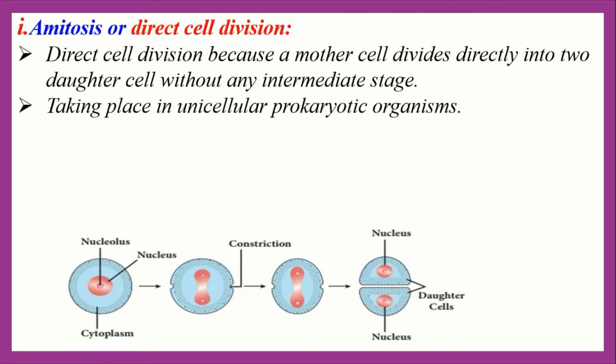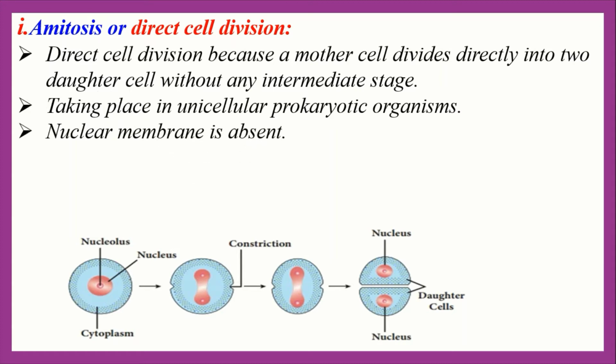Amitosis cell division takes place in unicellular prokaryotic organisms. You know that unicellular means, uni means one and cellular means cell, one cell. Prokaryotic comes from two words: protos means first or primitive, karyon means nucleus, a primitive type of nucleus. So we can say that the organisms which contain a protonucleus are called prokaryotic organisms. Examples of prokaryotic organisms are bacteria, yeast, navicula, etc.